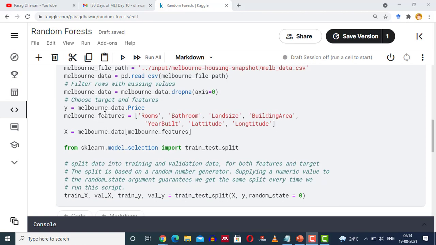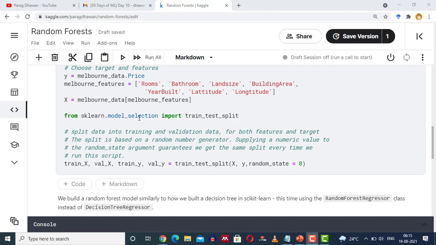We are segregating the predictor variable. The predictor variable is melbourne_data.Price. We are creating a list of melbourne_features, which are the features that will be used for prediction. Using the data frame with square brackets and the feature names, we are segregating the features. Now you have predictors and features.